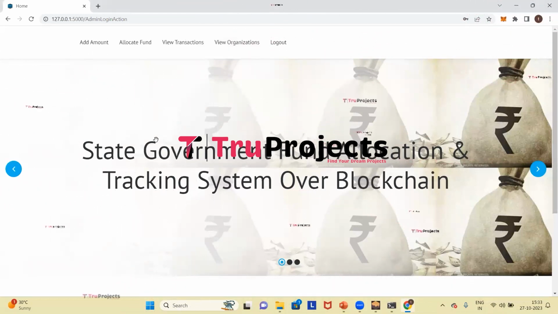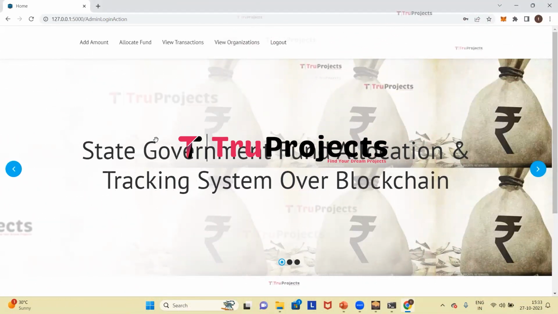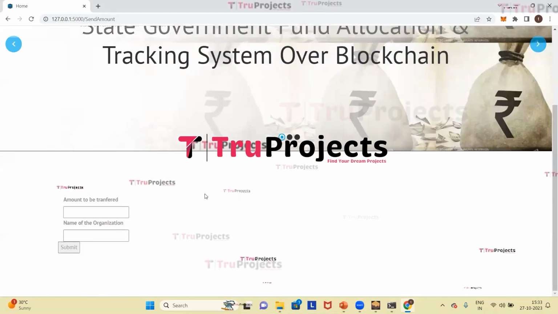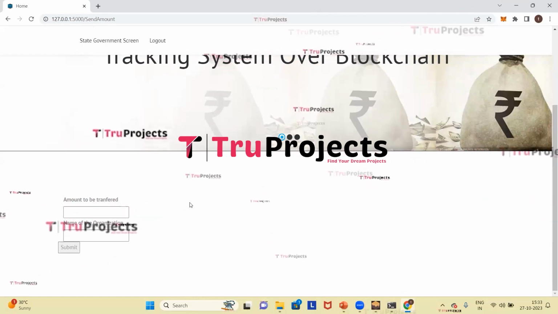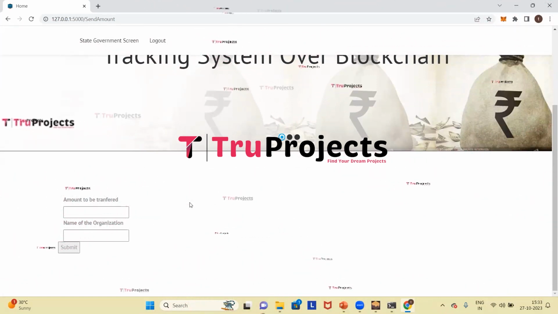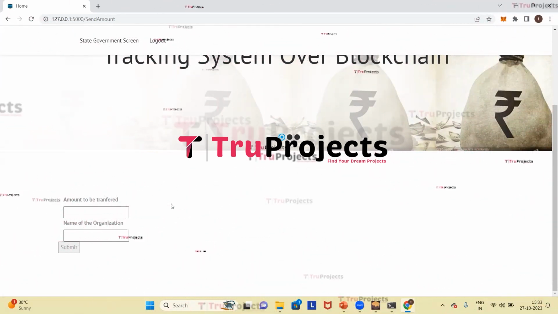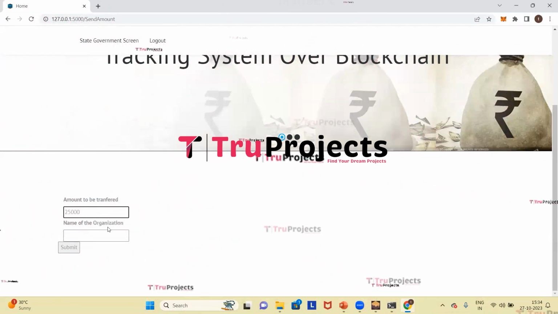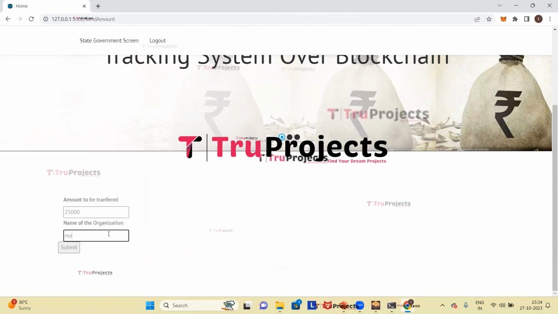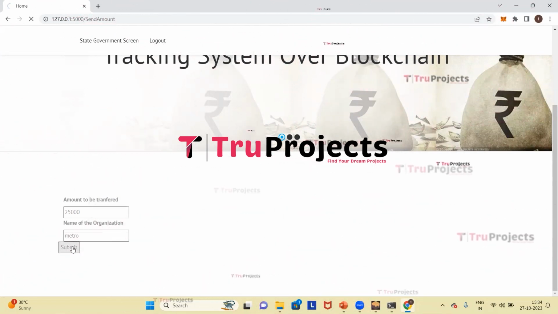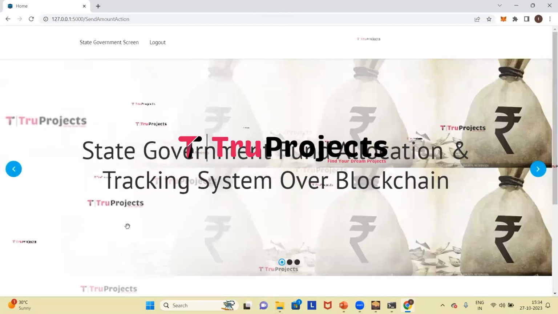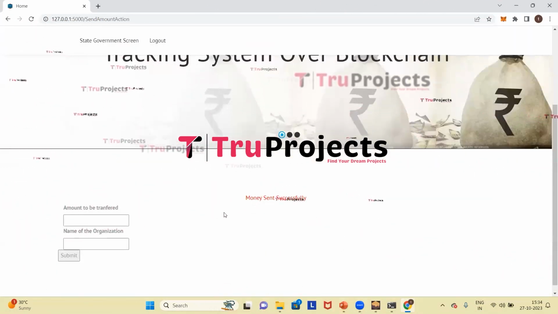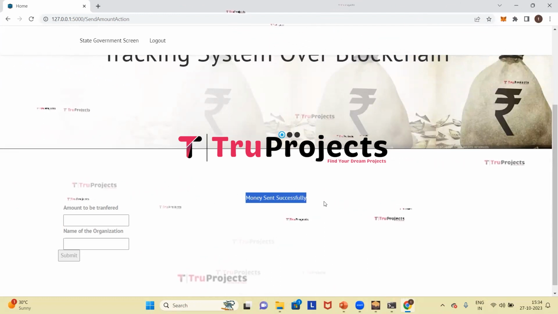Now we need to click on allocate fund to distribute funds to specific organizations or projects. Here we need to specify the recipient organization name and the designated amount that is to be allocated. So here I'm allocating 25,000 and the name of the organization is the Metro. And now we need to click on submit. So here we can see that money sent successfully.